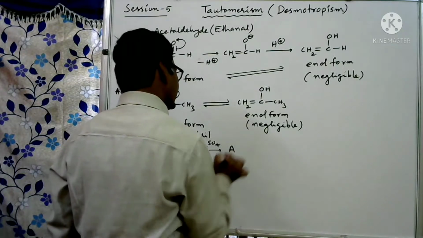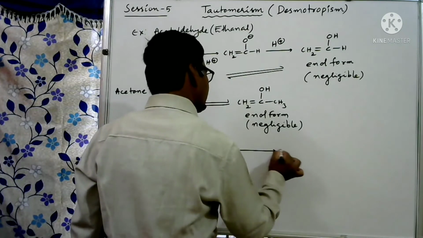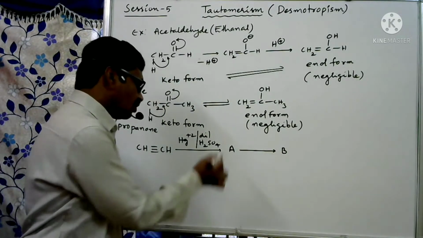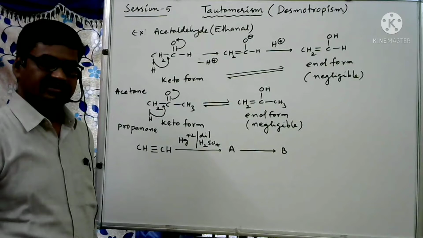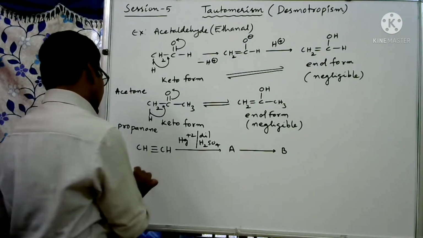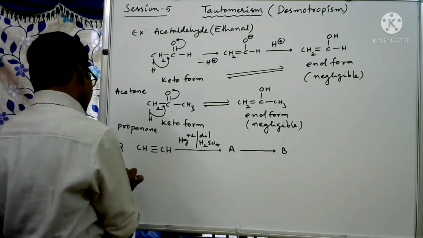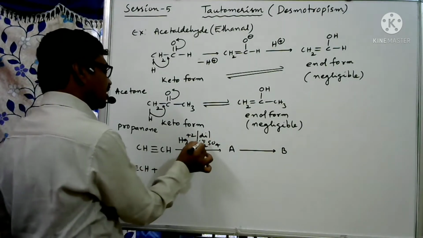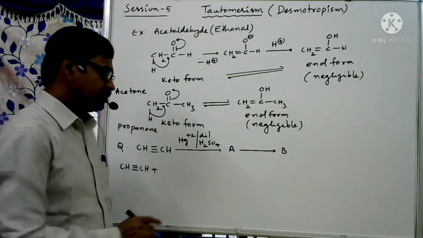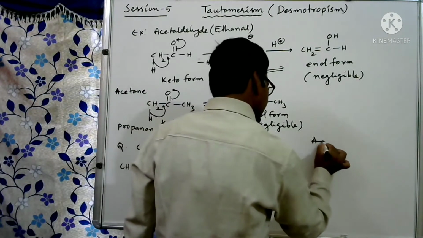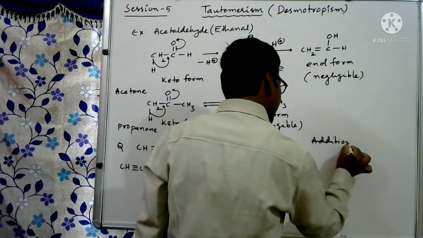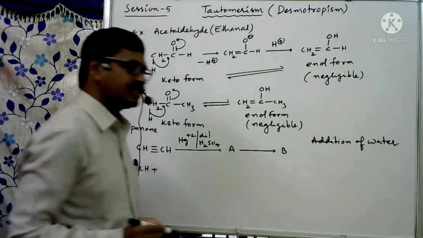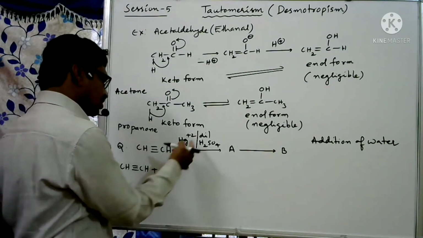Here A, then A is converted into B by some rearrangement. What is the rearrangement? What is A? What is B? Like that they ask the question. So again I am writing the question: CH triple bond CH. Actually here, from dilute H2SO4 it can accept water. It is simply an addition of water reaction. In the alkyne chapter I think you read it is addition of water. That water is from this dilute H2SO4.